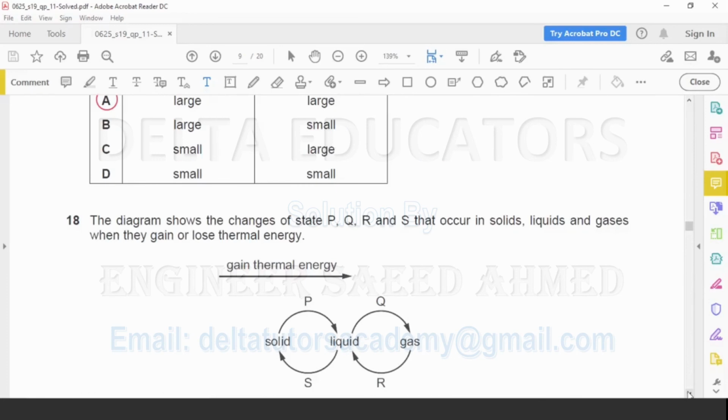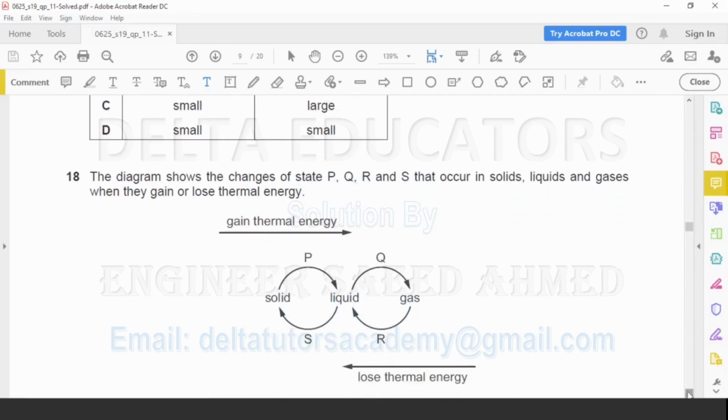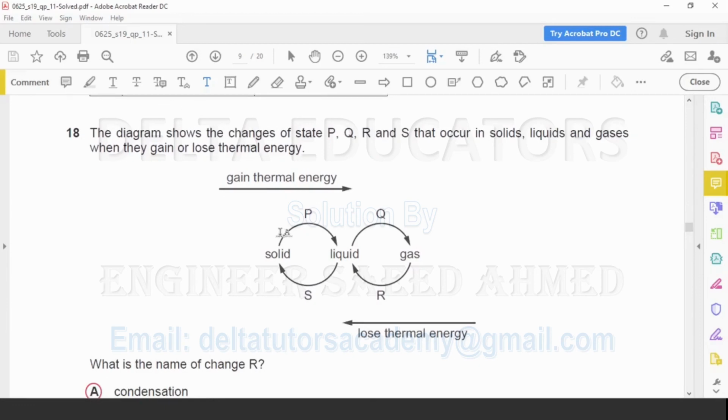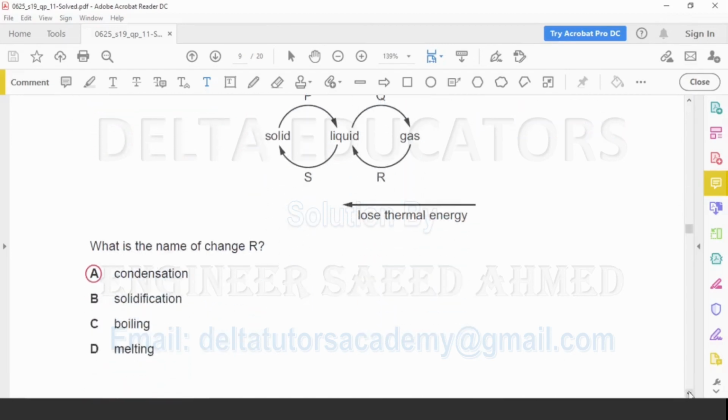Question number 18. The diagram shows the changes of state P, Q, R and S that occur in solids, liquids and gases when they gain or lose thermal energy. Solid is converting to liquid, so for P it is melting. Liquid is converting to gas, so Q is boiling. Gas is converting to liquid, here it is condensation. Liquid is converting to solid, it is freezing. It is asked what is the name of change R? Change R is condensation. Condensation is given in option A, so the correct option is option A.